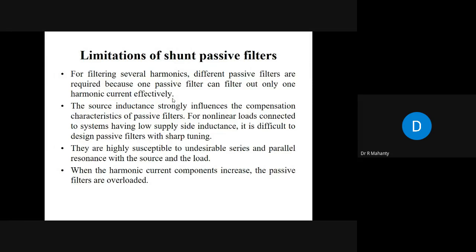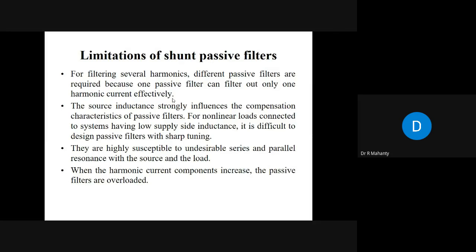It's very, very difficult. Okay, so in that case, if your source inductance or source impedance is very, very less, it is very difficult to design a shunt passive filter, because in that case you will not get the impedance difference, so that all the harmonic current flows through the shunt passive filters. Apart from that, they are also highly susceptible to undesirable series and parallel resonance with the source and the load. Because if you have a large number of shunt passive filters, there is an effect called parallel resonance.